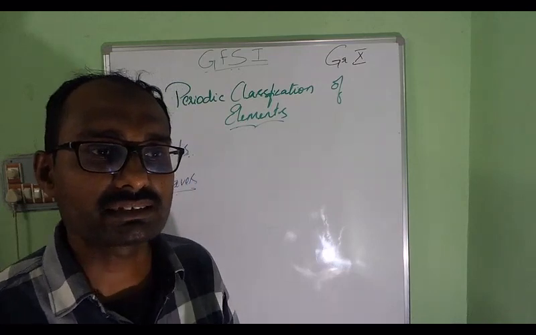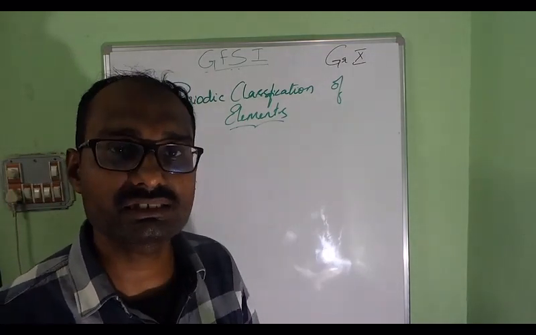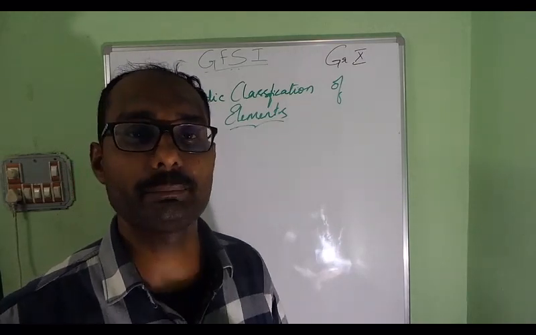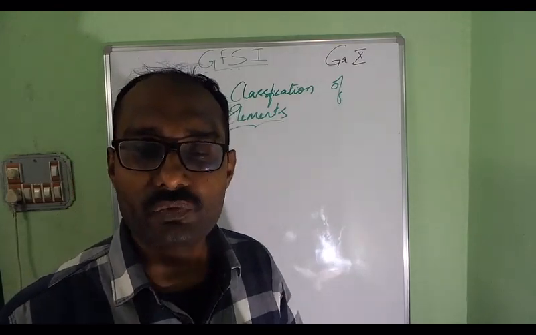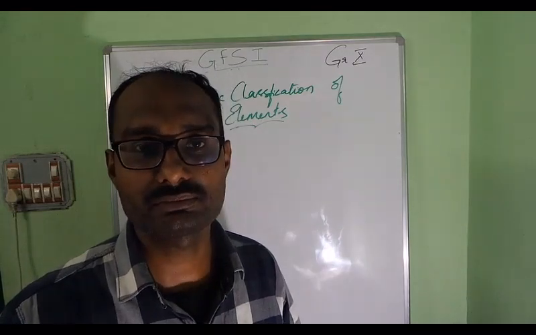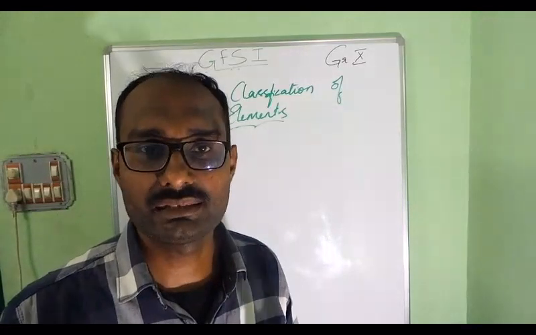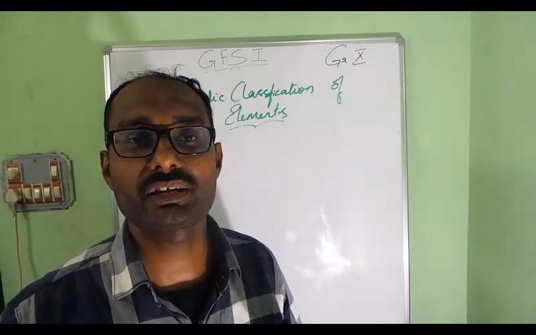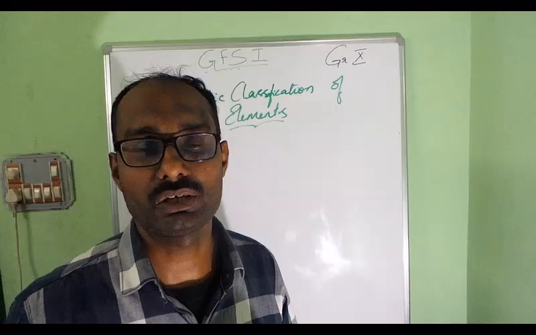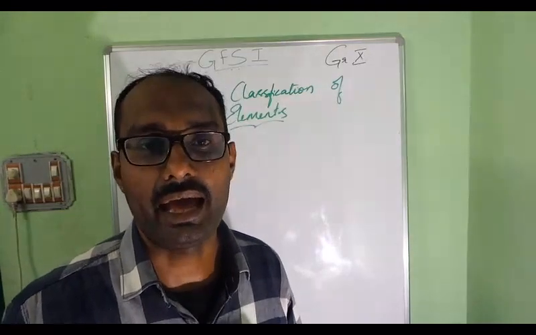Now it is understood that the properties of elements are not because of mass, but because of atomic number. The number of electrons present in the outermost shell of an atom, to be more accurate the valency of the element, is actually deciding the physical and chemical properties of the atom.